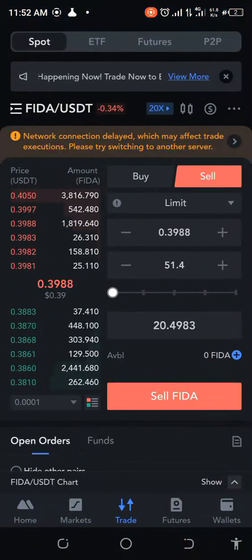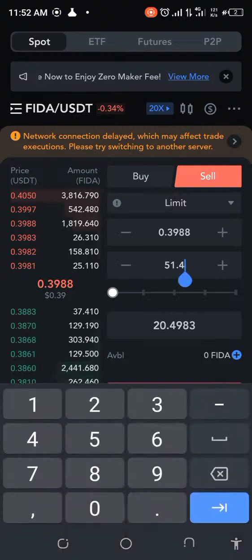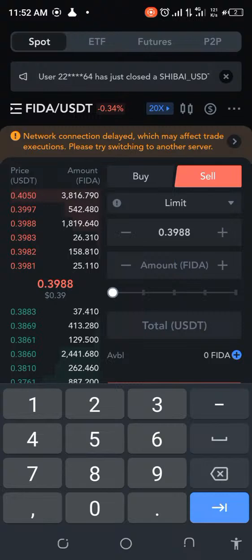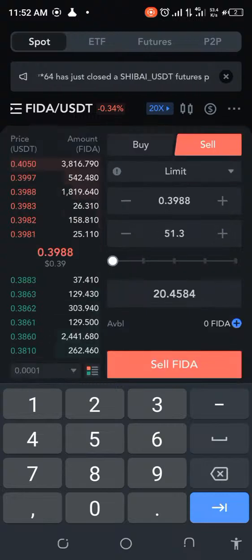Okay, so here we have this, and then we're just going to paste that in here and see what we are going to make. Okay, so we'll be able to make 45 cents. That's fine. If we look at it in terms of the gross calculation, that's looking like a 2.25% profit margin.